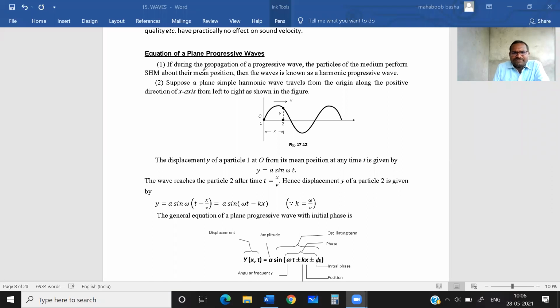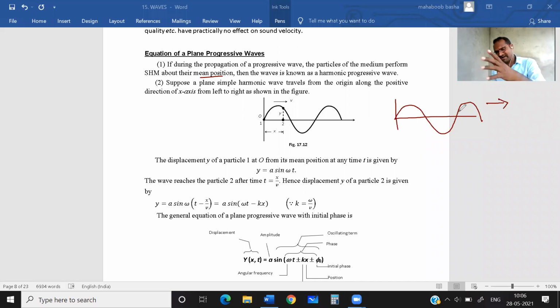If during the propagation of a progressive wave, the particles of a medium perform SHM about their mean position, you know this point, I told you yesterday. When a progressive wave is traveling in forward direction like this, it appears to be traveling because the particles of the medium are vibrating about their mean position, up and down, up and down. So the wave appears to be traveling.